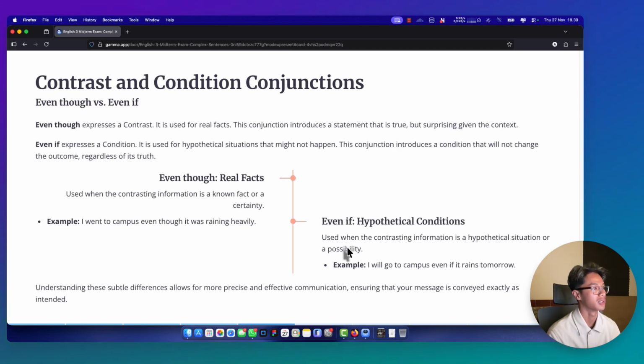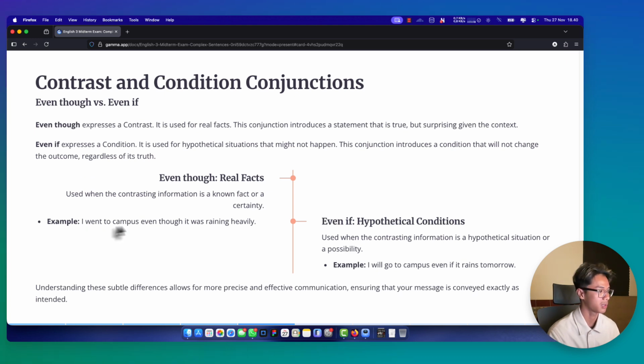Next, contrast and condition conjunctions. Even though versus even if. Even though expresses a contrast; it is used for a real fact. Even if expresses a condition; it is used for a hypothetical situation that may not happen. Even though is used when the contrasting information is a known fact or a certainty.